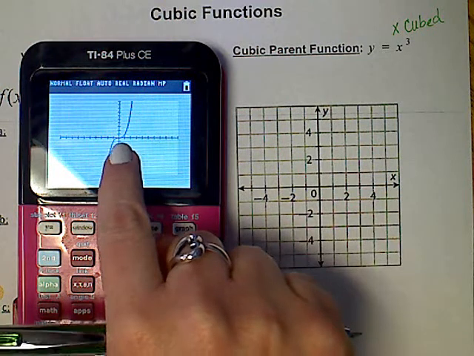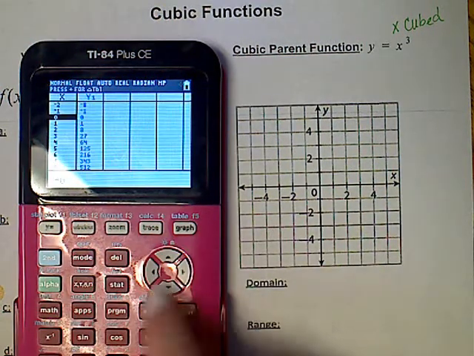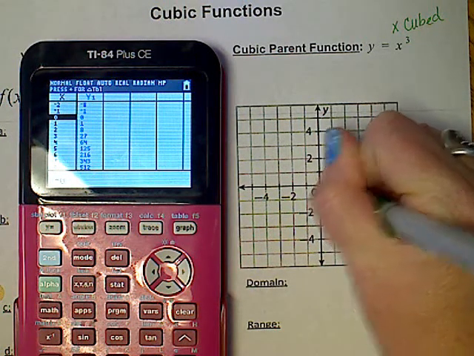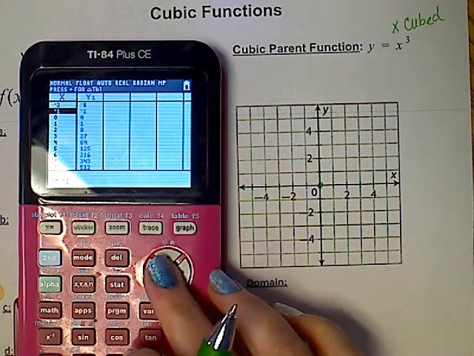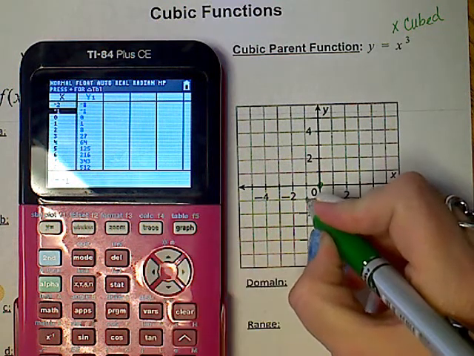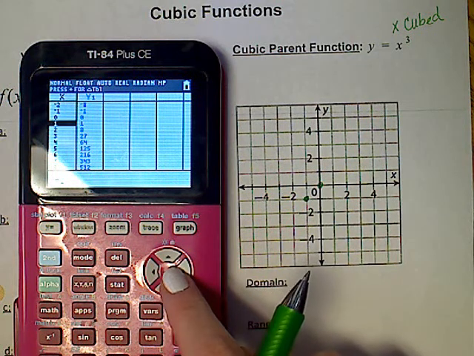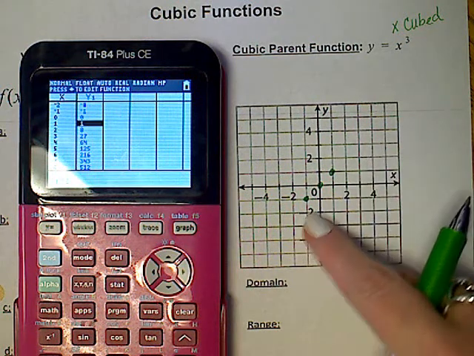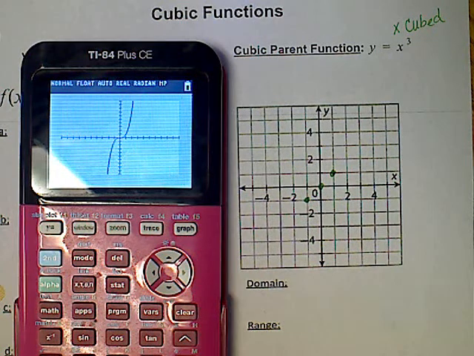And if you notice, it looks like it hits 0, 0, but we're going to go to the table and check. Does it hit 0, 0? And we see that it does, so we're going to plot that point, 0, 0. And we're going to go above 0, 0, and we see it hits -1, -1. And we're going to go below, and we see that it hits 1, 1. And if we're not careful, that looks like we're making a line, but we are not. When you look at the graph, it's not linear.